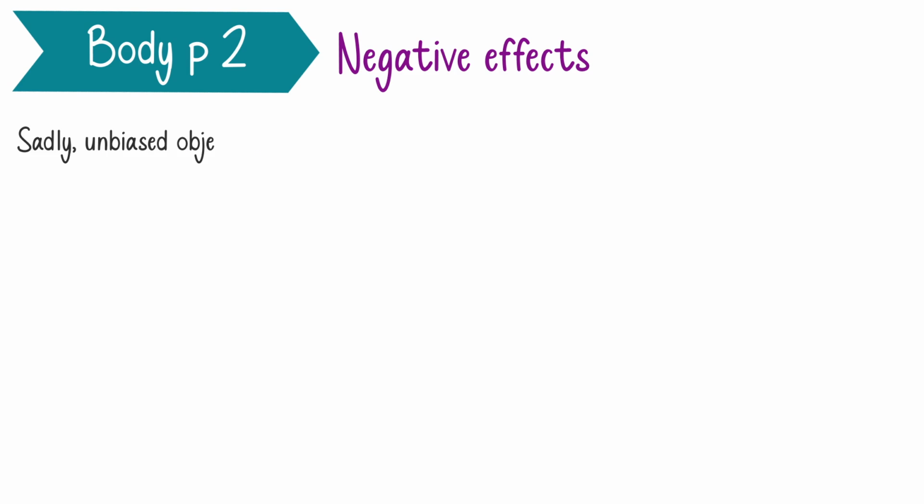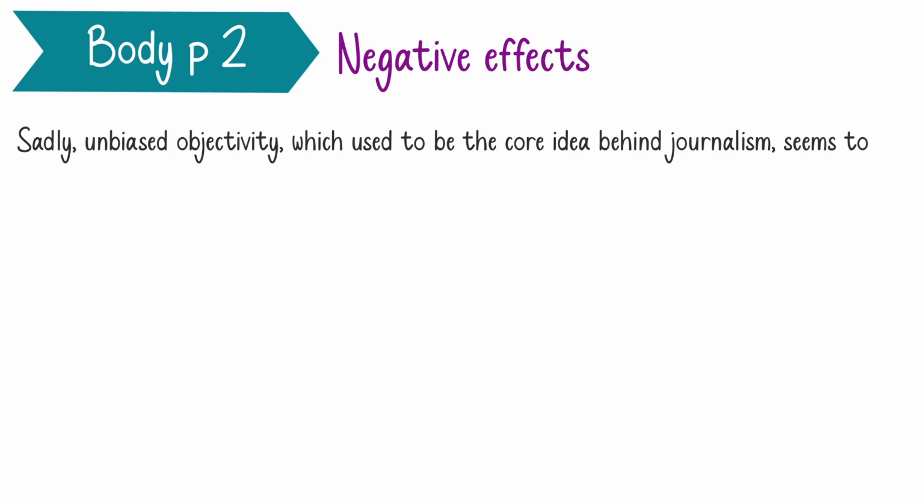Sadly, unbiased objectivity, which used to be the core idea behind journalism, seems to be a thing of the past. This is my topic sentence. Here I refer to the negative aspect of newspapers. Now I should write about my main idea. Why do I think that newspapers are negative? The impact of newspapers is negative.